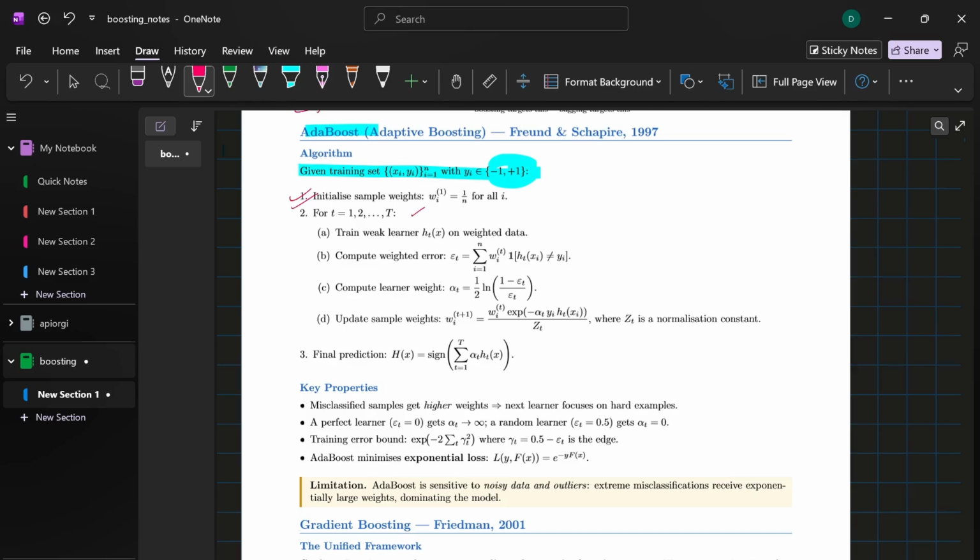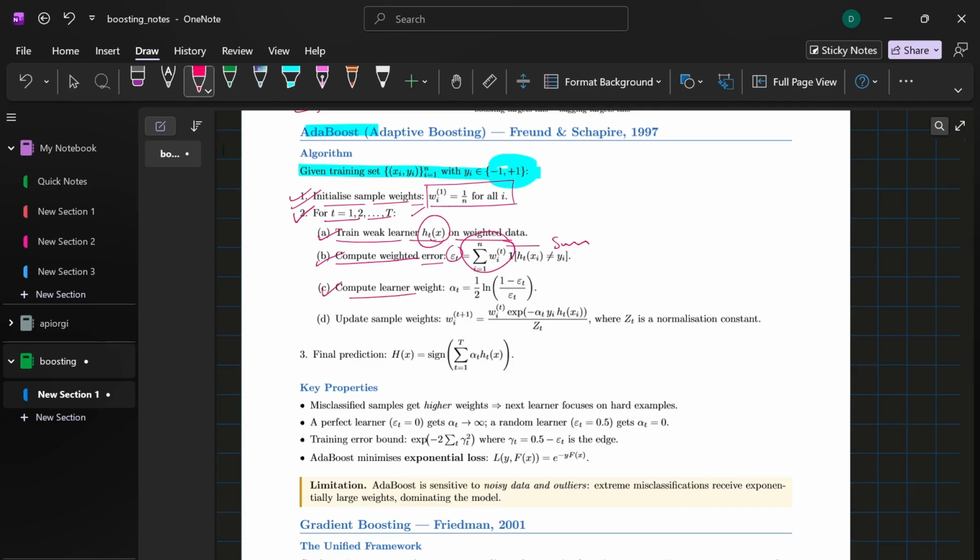First is the initialization. We give every single sample an equal weight of 1/n. Everyone starts on a level playing field. Second, we train and measure the error. We train a weak learner h_t(x) on the weighted data. Then we calculate the weighted training error e_t, which is simply the sum of the weights of all the samples that the weak learner misclassifies.